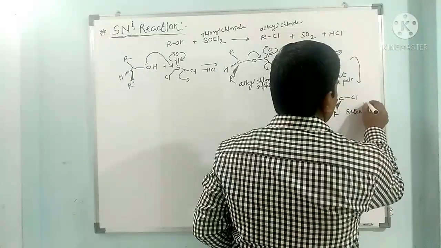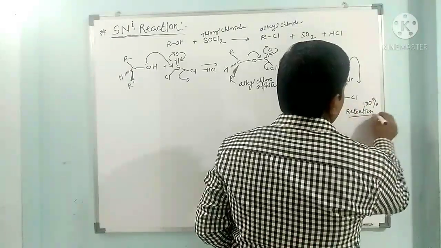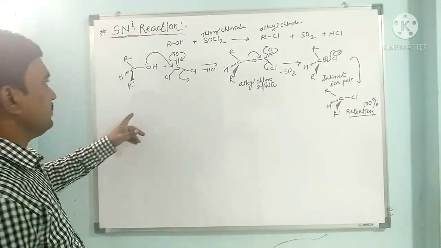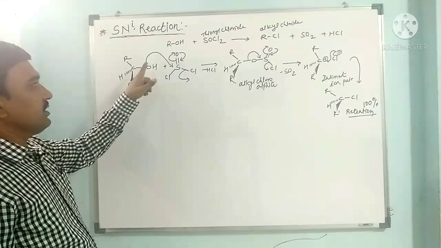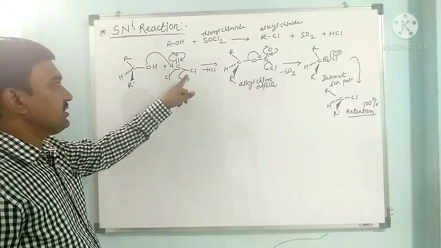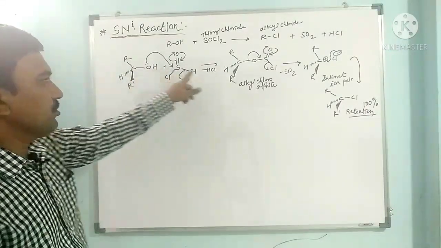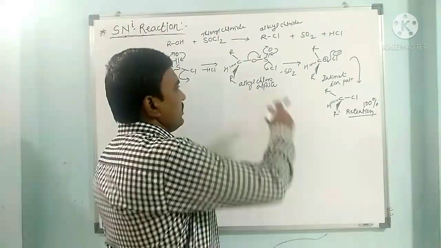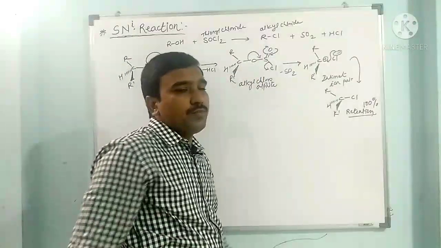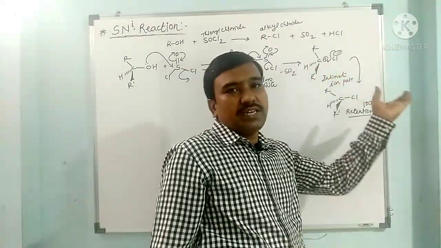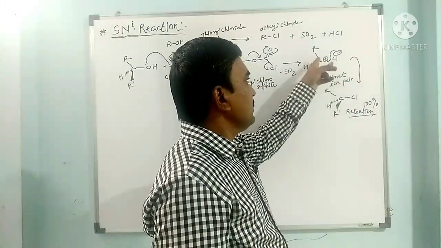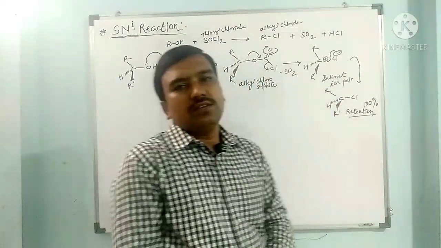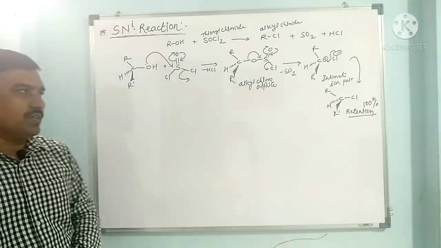So configuration is retained, 100% retention of configuration. So what happened here in this reaction? This oxygen attacks the thionyl chloride, Cl departs, it combines with this proton, loses HCl, and we get this alkyl chlorosulfonate. Here this SO2 is lost from this to give the intimate ion pair in which Cl is very close to this, it immediately attacks this, and we get alkyl chloride with retention of configuration.